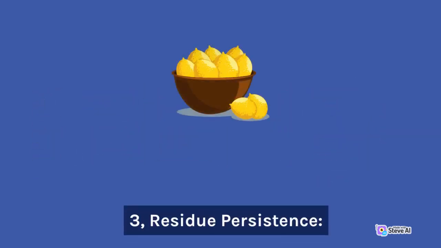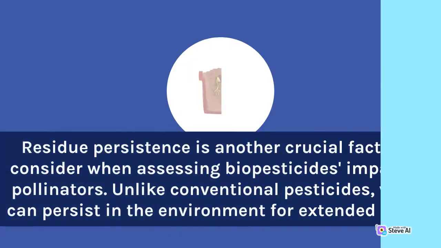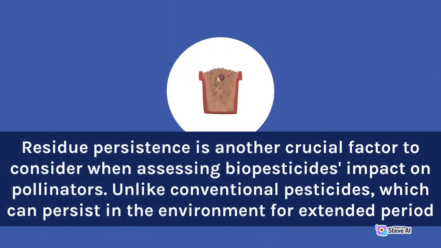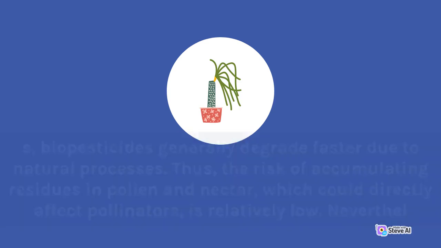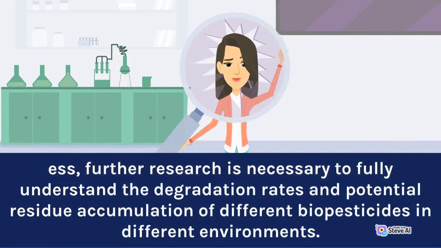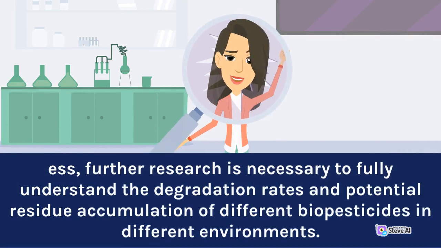3. Residue persistence. Residue persistence is another crucial factor to consider when assessing biopesticides' impact on pollinators. Unlike conventional pesticides, which can persist in the environment for extended periods, biopesticides generally degrade faster due to natural processes. Thus, the risk of accumulating residues in pollen and nectar, which could directly affect pollinators, is relatively low. Nevertheless, further research is necessary to fully understand the degradation rates and potential residue accumulation of different biopesticides in different environments.